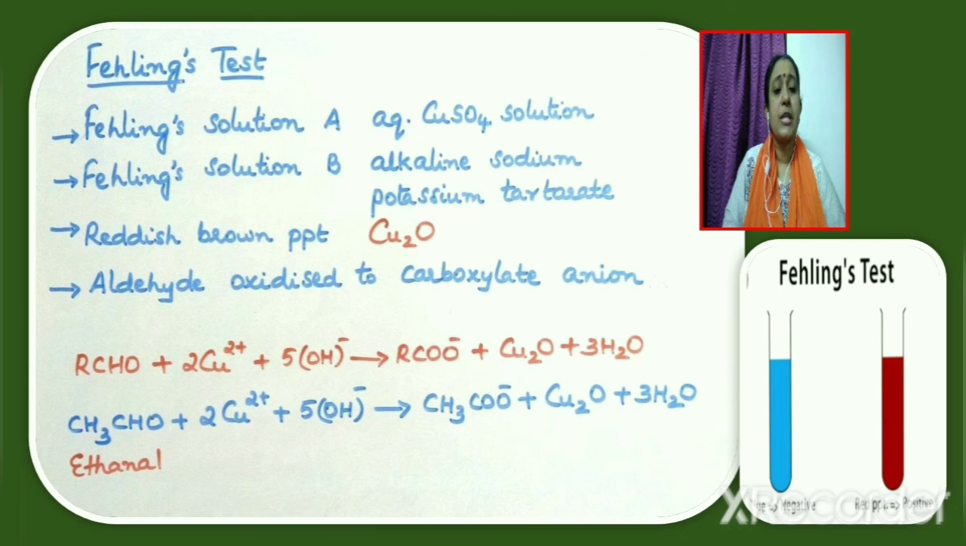RCHO plus 2Cu2+ plus 5OH minus gives RCOO minus plus Cu2O cuprous oxide plus 3 water. If the aldehyde given is ethanol, the equation can be written as CH3CHO plus 2Cu2+ plus 5OH minus gives CH3COO minus plus Cu2O plus 3H2O. Benzaldehyde will not give Fehling's test, being an aromatic aldehyde.